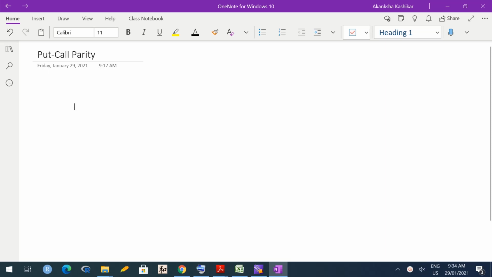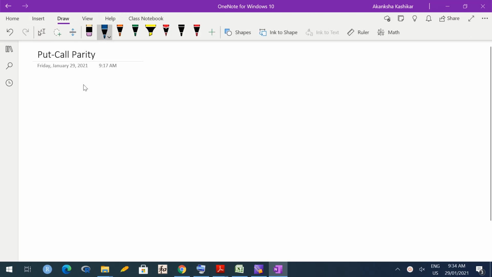Today we are going to study put call parity. It's an equation which gives us the relationship between the price of a put option and a call option on the same underlying asset. And we are also going to assume that both these options have the same strike price and the same time to maturity. Okay, let me just write down what I said.